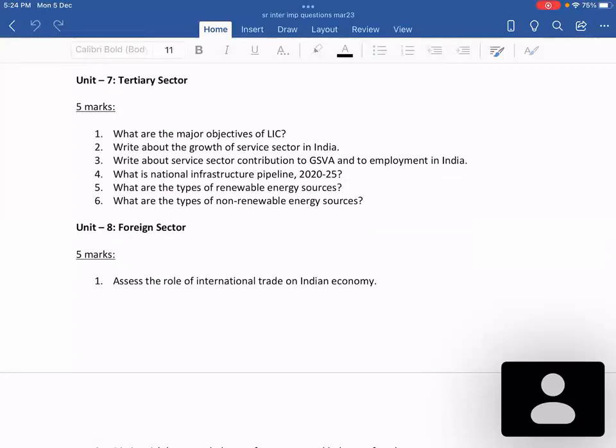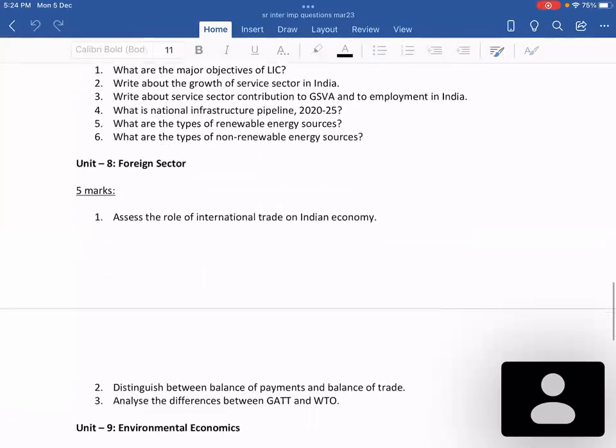And what are the types of non-renewable energy sources? This is a question that was asked in the March 2022 board exam paper. And the National Infrastructure Pipeline 2020-25. So these are very new topics and very important pertaining to the country. So you can expect this kind of questions.